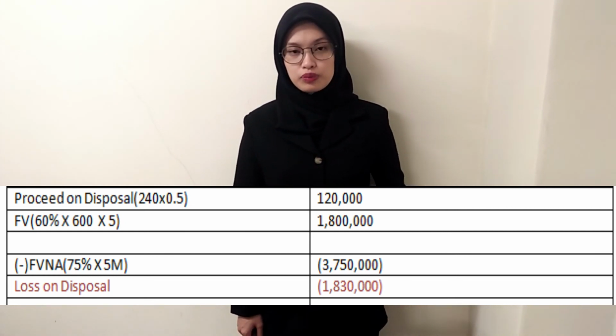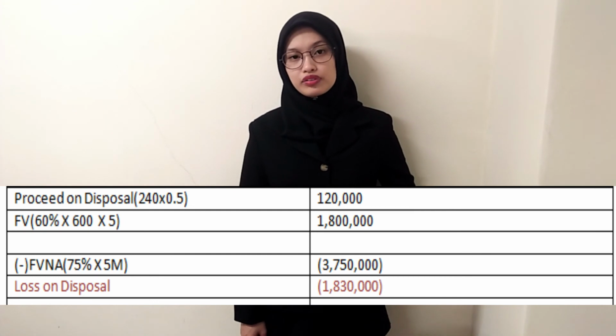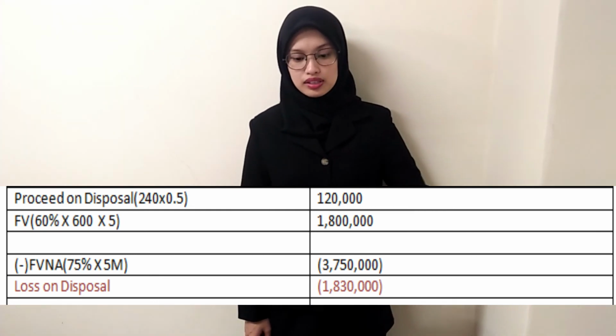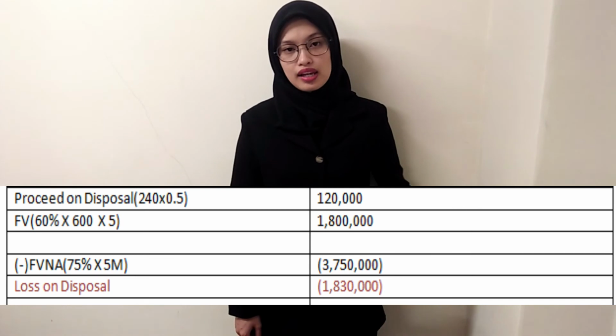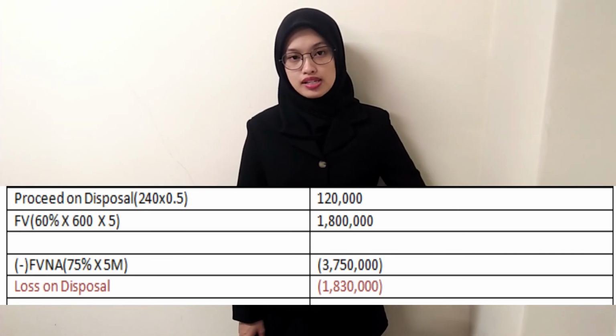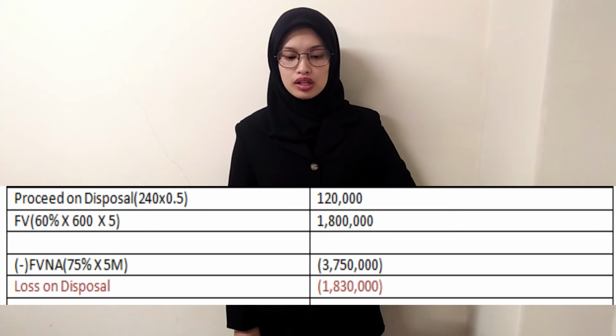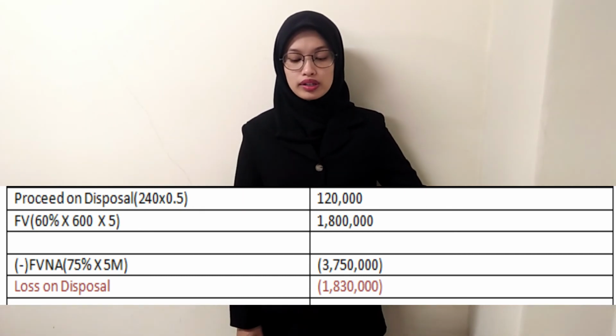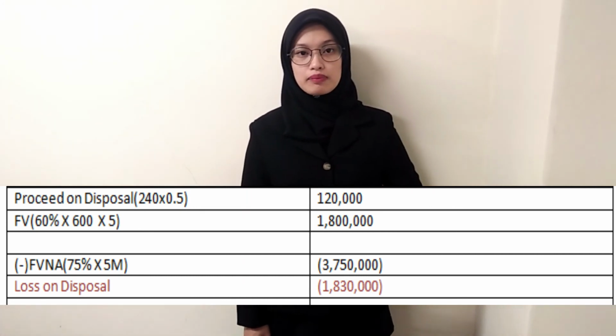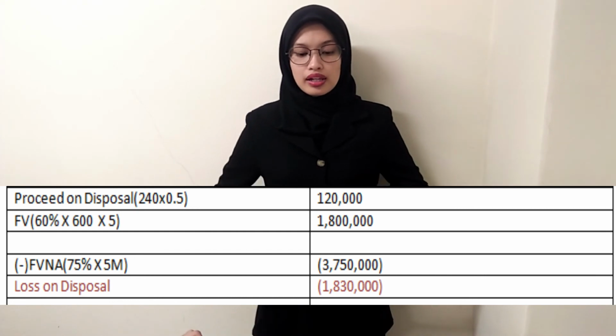For the fair value, we will take the remaining fair value of disposal, which is 60%, and we will multiply with the shares 600 and the market price, which is 5 ringgit, and we will get 1,800,000. So we get a total 1,920 million.